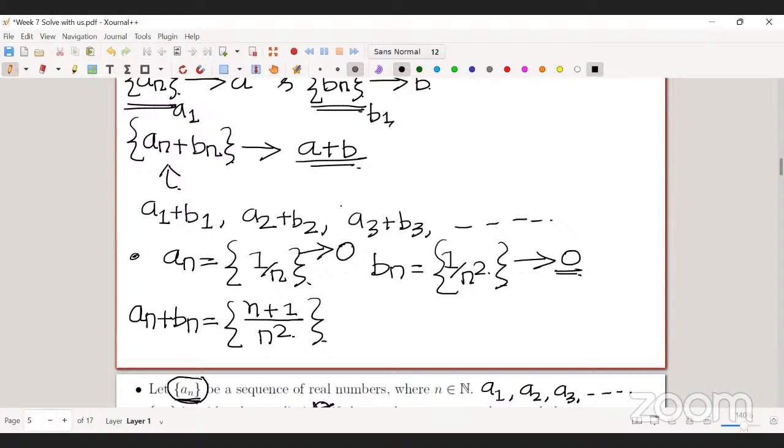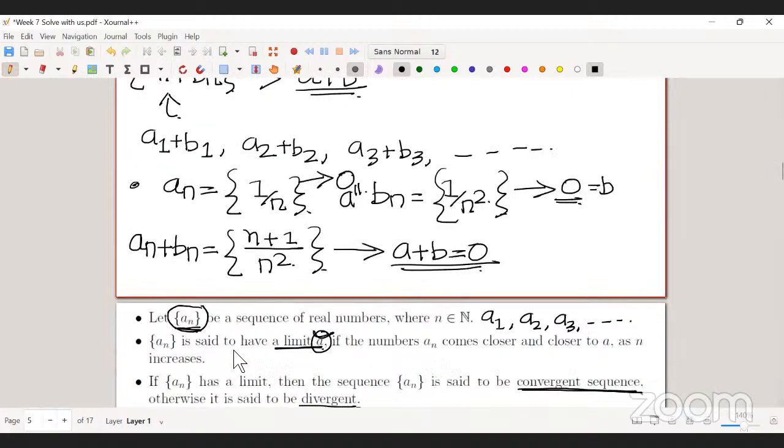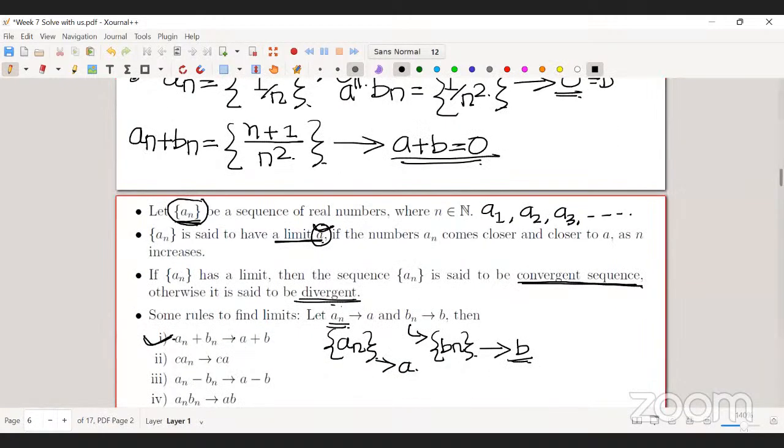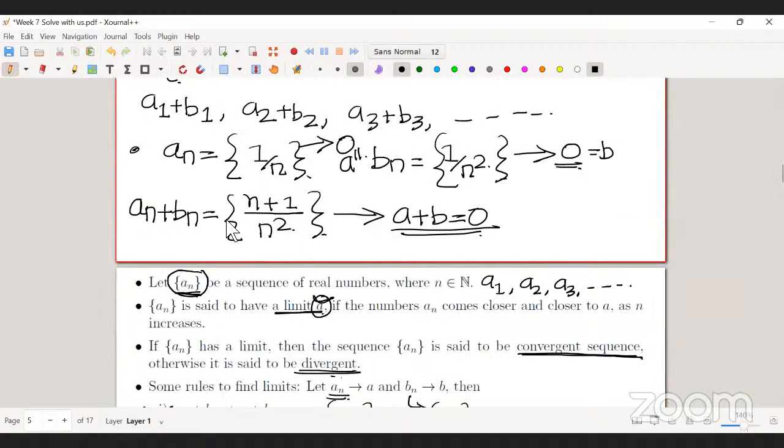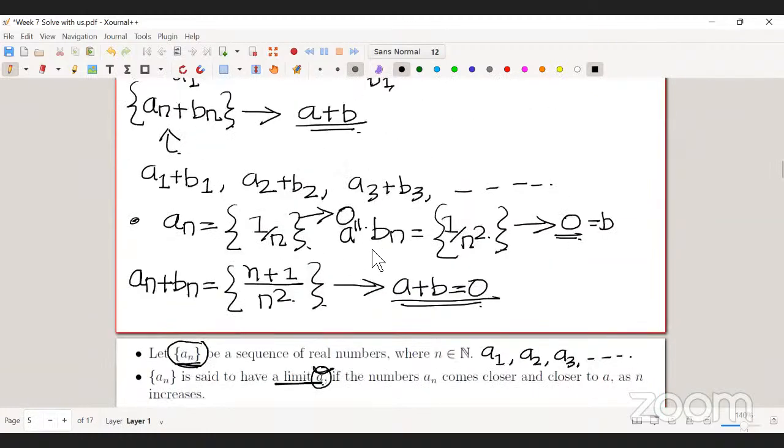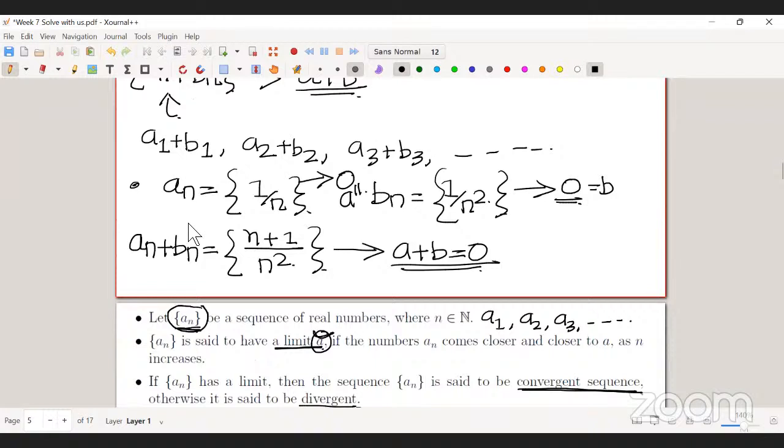So the limit of this sequence is A plus B. Here A is 0, and B is 0, so the limit of this sequence is A plus B, which is 0. This is what the first statement is saying: if I have two sequences An and Bn, then the limit of the sum is the sum of the limits.